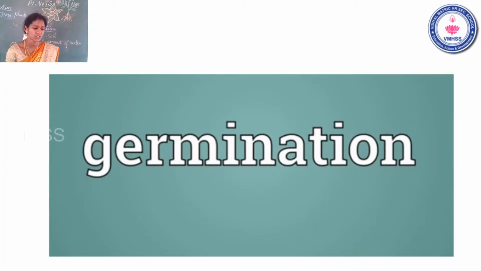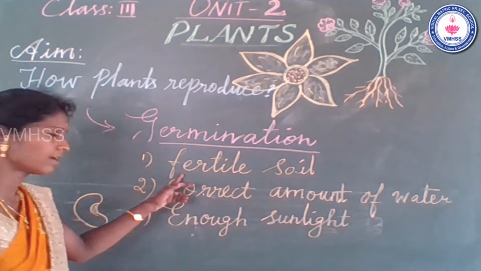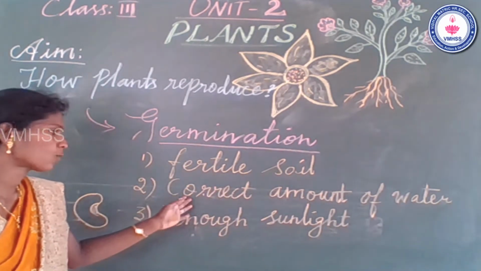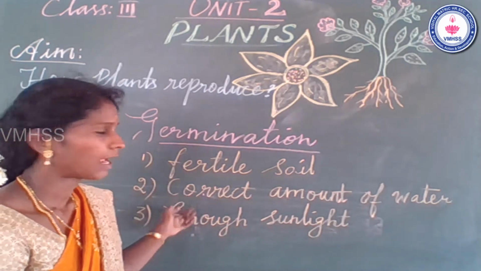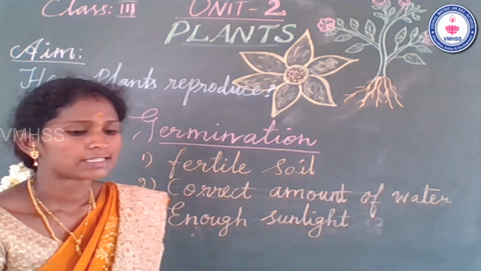What is the third condition? Yes, very good. Enough sunlight. First one, fertile soil. Second one, correct amount of water. And third one, enough sunlight.